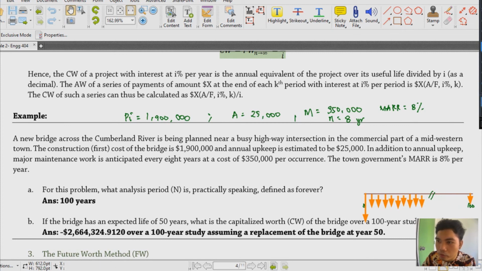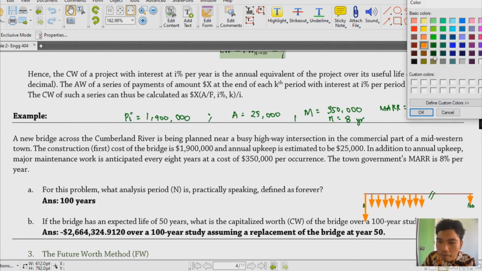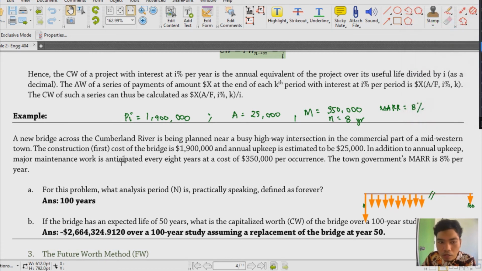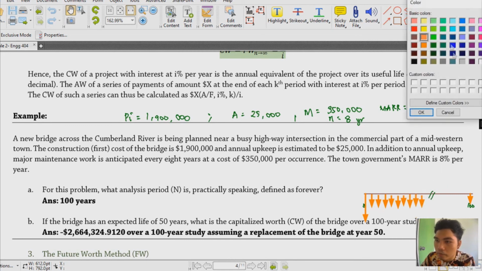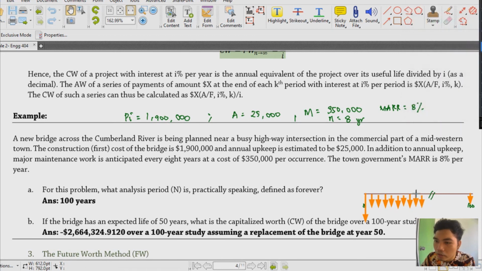Upkeep. Tapos yung ating... saan ba yung isa pa natin? Yung maintenance is expected every 8 years. So, 1, 2, 3, 4, 5, 6, 7, 8. So, basically, ito yung una natin na ubahin natin ng kulay para mas define. So, this is your first maintenance work.